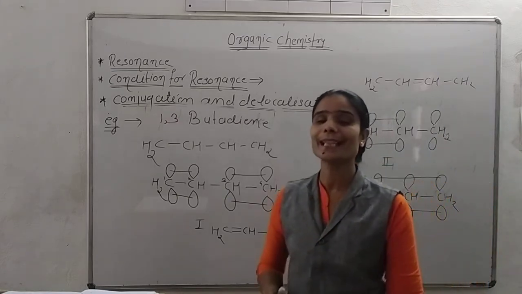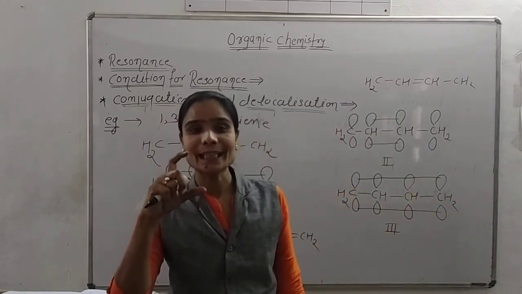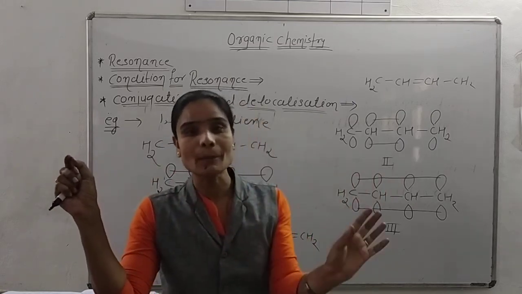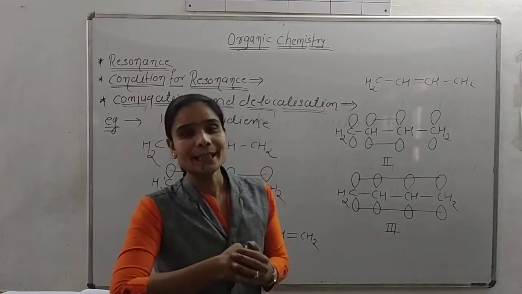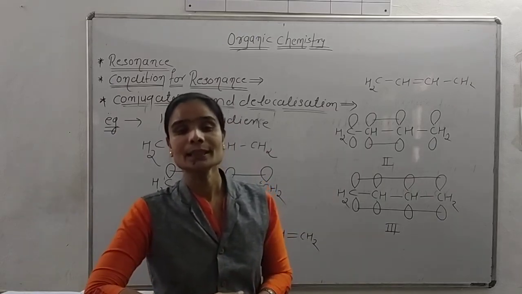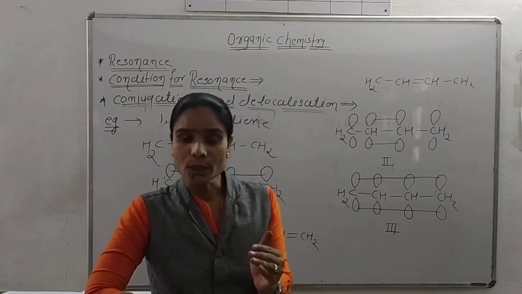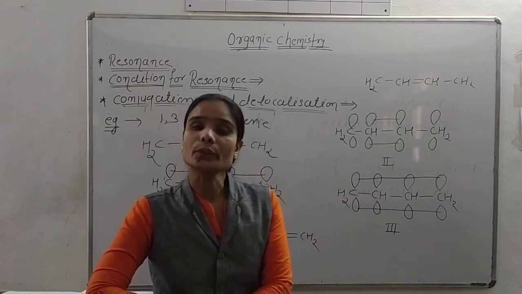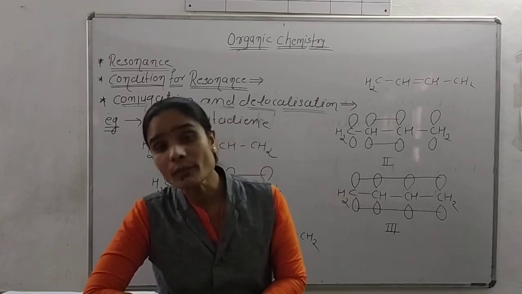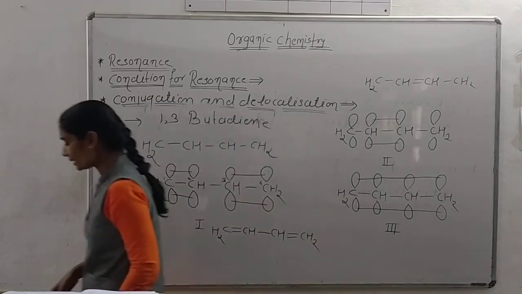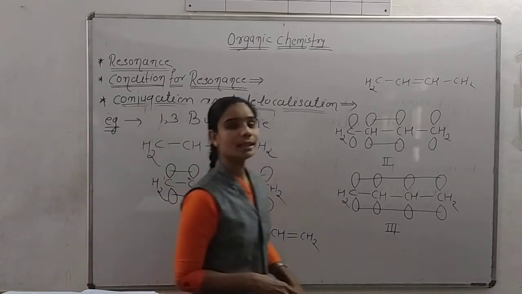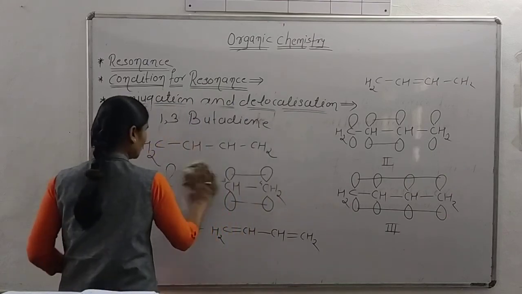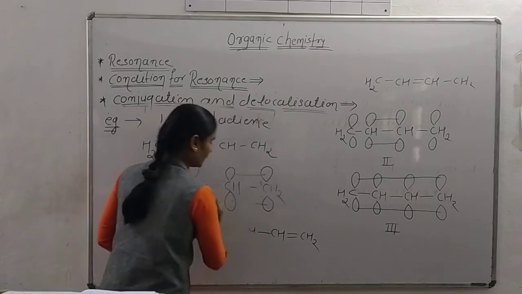The only difference is that the position of the pi electrons is changed and the pi electrons shifted all over the molecule. That shifting of pi electrons is called delocalization, and the molecule shows resonance due to the conjugation and the delocalization of electrons. And in the last lecture, yesterday's lecture, we saw the example of benzene. Benzene again shows different types of resonance.